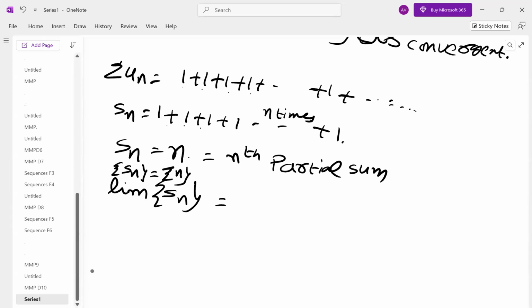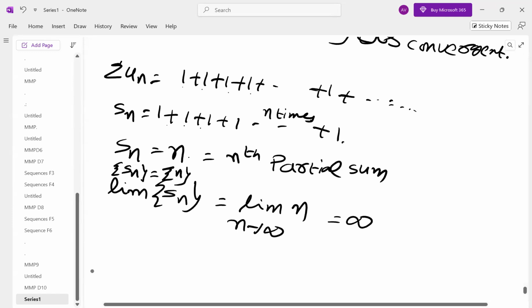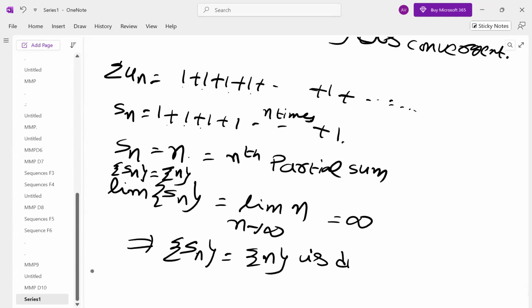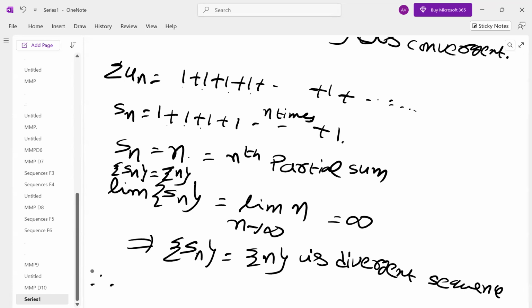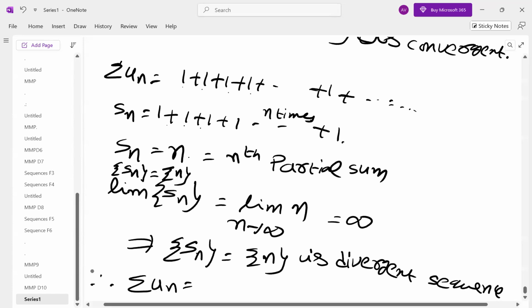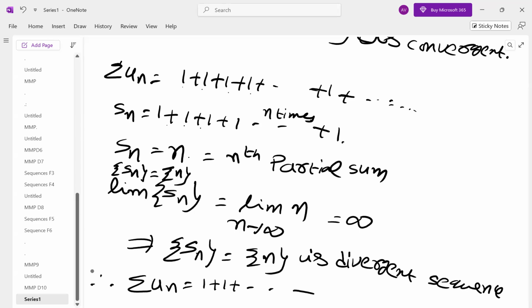Take the limit of the sequence, which is the limit as n tends to infinity of n, which is equal to infinity. So this implies the sequence Sn is divergent. If the sequence diverges, the corresponding series 1 plus 1 plus 1 diverges.